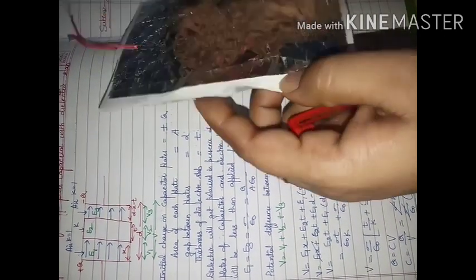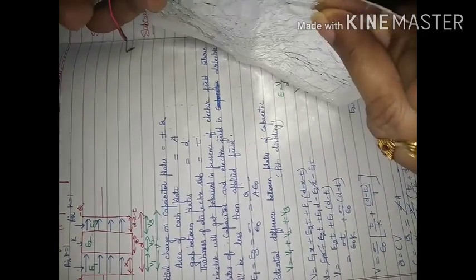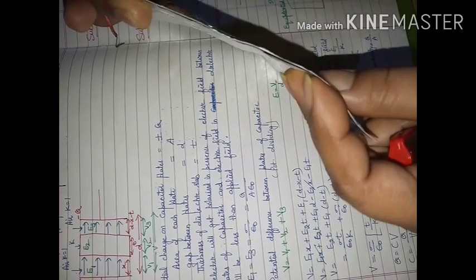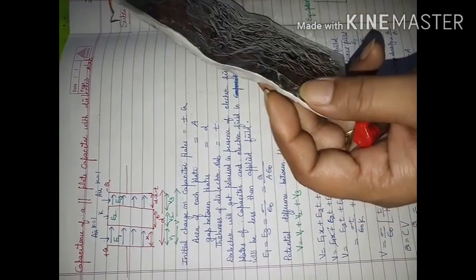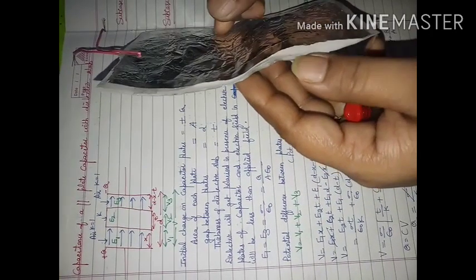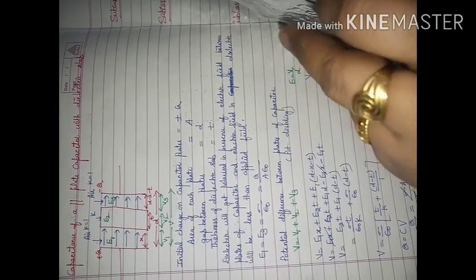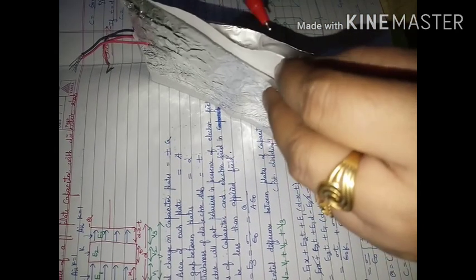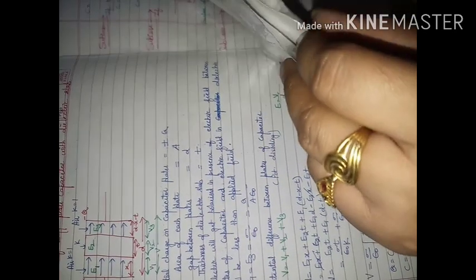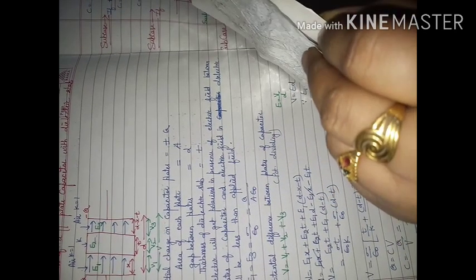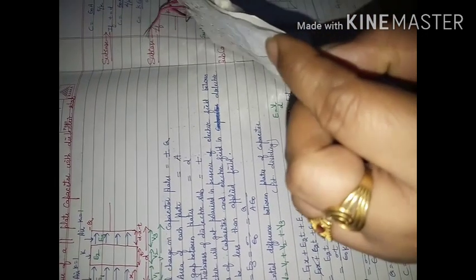How will it occupy fully? If I consider this case, now the gap between the two plates is fully occupied by the dielectric slab. We have to consider this case here. Also, we know the capacitance is inversely proportional to the gap between the two plates. So we will keep the gap as minimum as possible, because if the gap is less, then capacitance will be more. It will not be like this. It has to be very less.